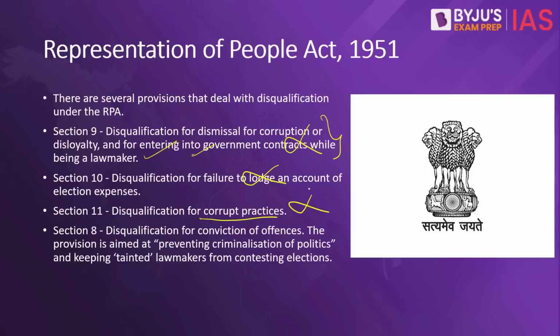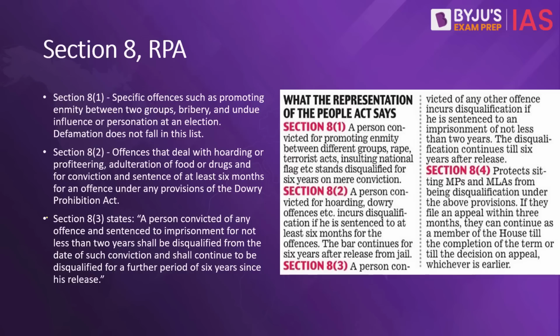Not this one. Section 8 is the one where Mr. Gandhi has been disqualified. Section 8 says disqualification may result for conviction of offences. It is aimed at ensuring that criminalization of politics reduces and that those politicians who have been convicted of certain crimes remain away from politics. In Section 8 also there used to be 4 parts. Now there are 3 parts. The fourth one has been removed.